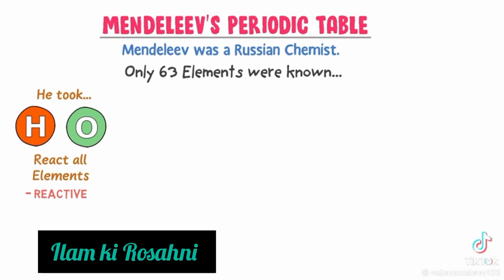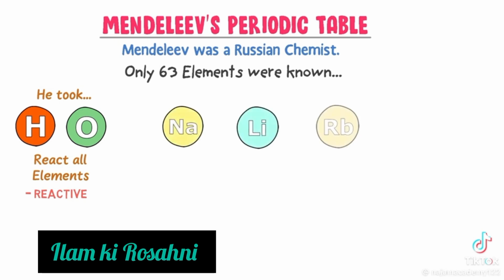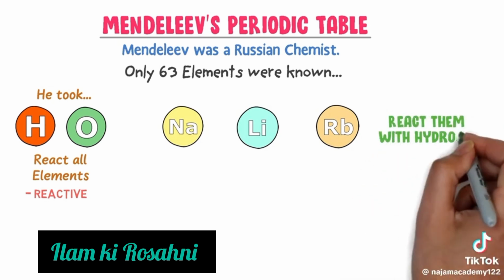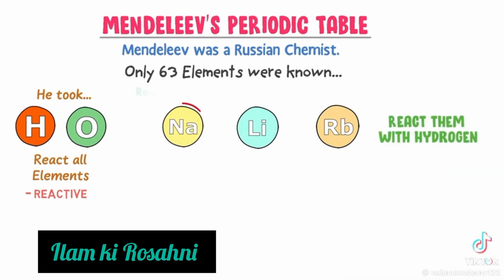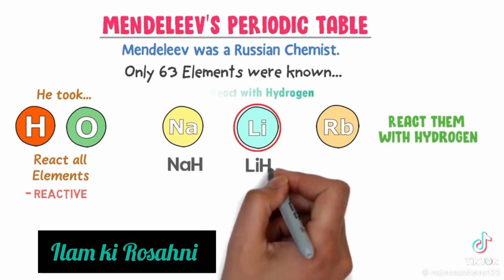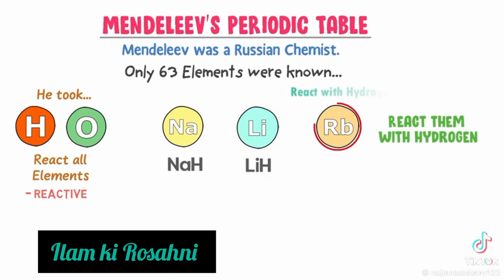For example, he took sodium, lithium and rubidium. He reacted all these three elements with hydrogen. When sodium reacts with hydrogen, it forms sodium hydride. When lithium reacts with hydrogen, it forms lithium hydride. And when rubidium reacts with hydrogen, it forms rubidium hydride.